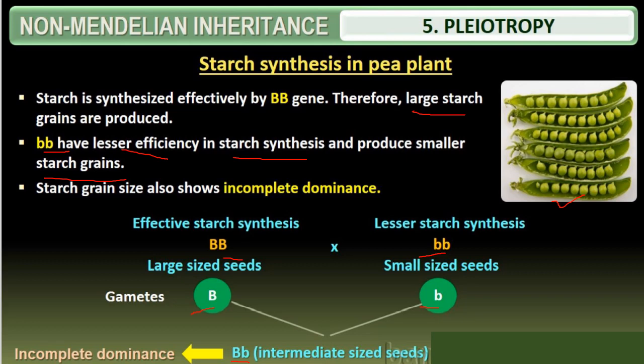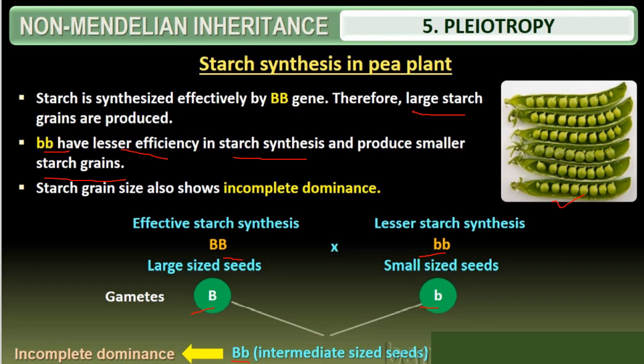So starch synthesis in a pea plant also represents that the single gene will express more characteristics in the seed formation. Some will be bigger, large seeds, some will be smaller seeds, and some will be intermediate seeds. So you get three types of seed size variation. All these are being expressed by a single gene only.